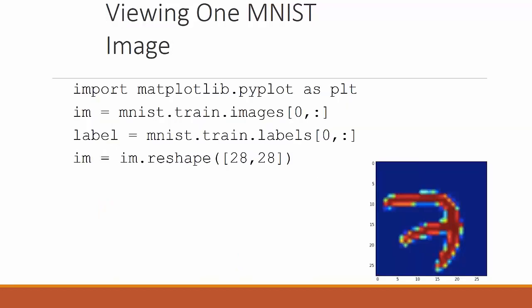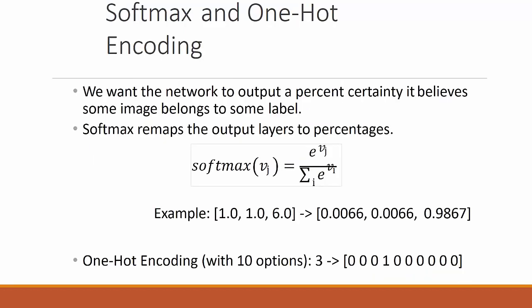We will import matplotlib.pyplot as plt and open the images and reshape them to 28 by 28 using an image reader. Then softmax and one-hot encoding.